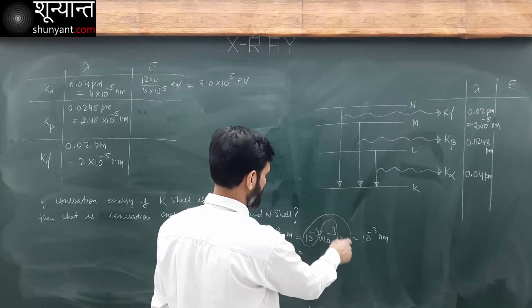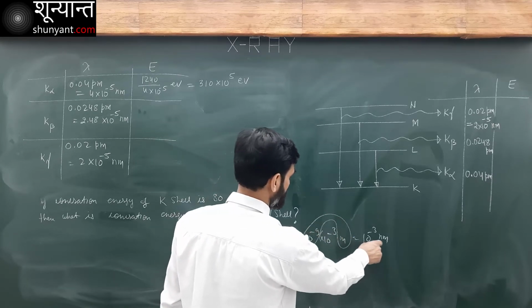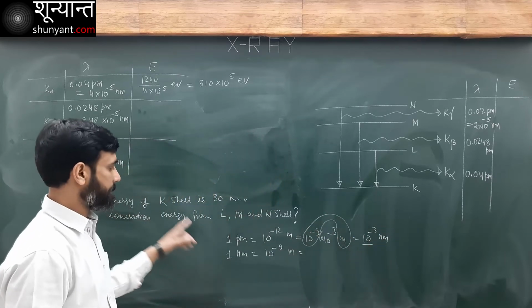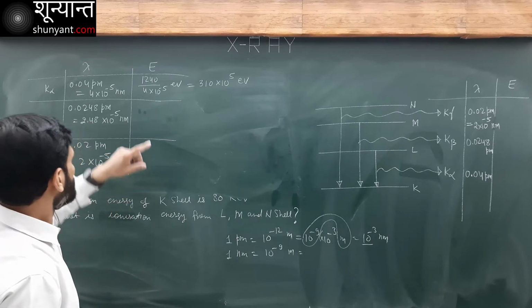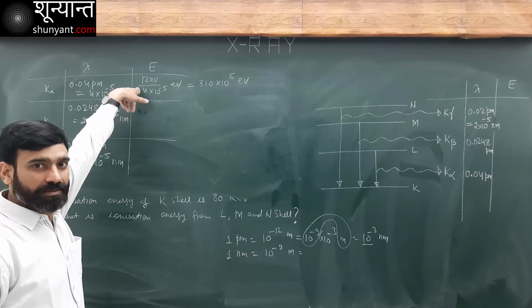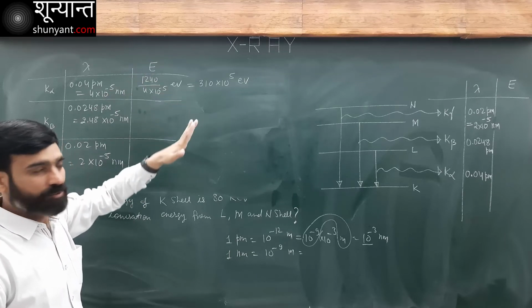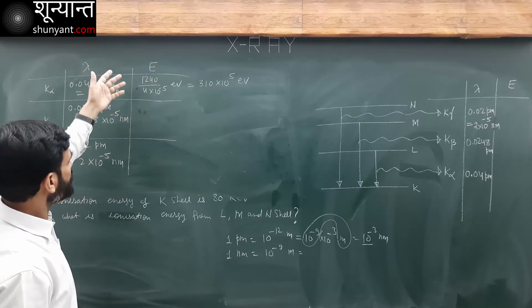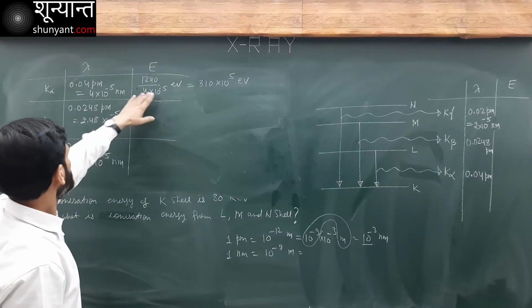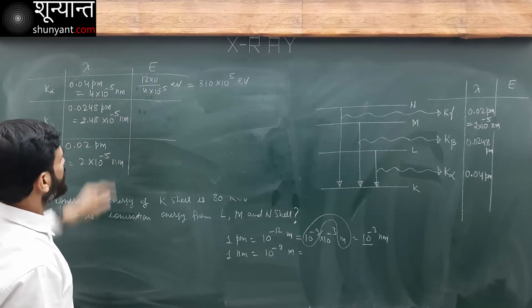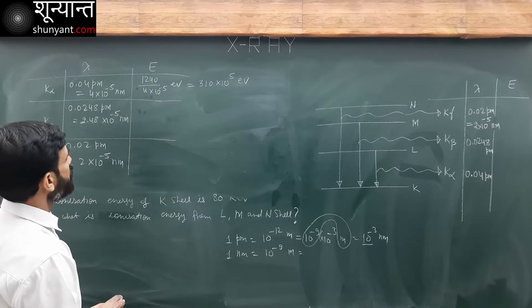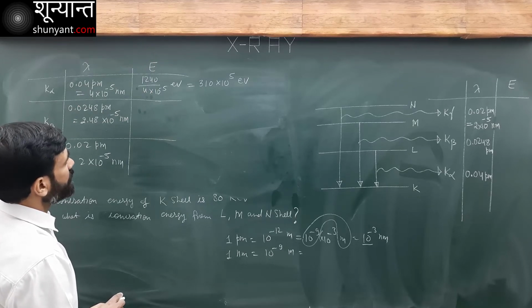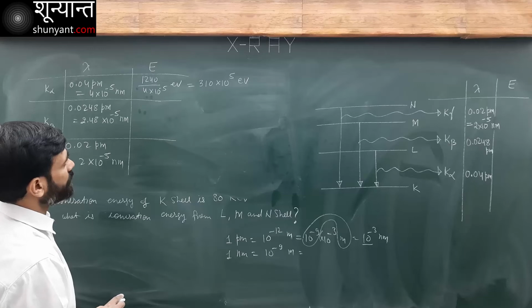This becomes nanometer, 10 power minus 3 nanometer. I hope that I am doing it all right. This is the relation that we derived in wave particle duality. We are making direct use of this. So this becomes 310 into 10 power 5 electron volt.